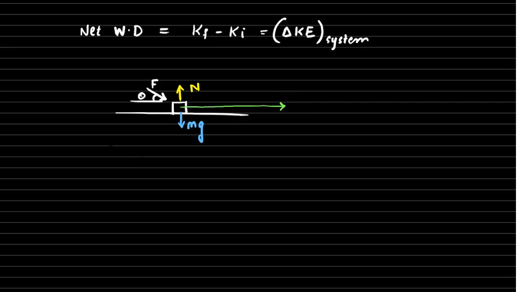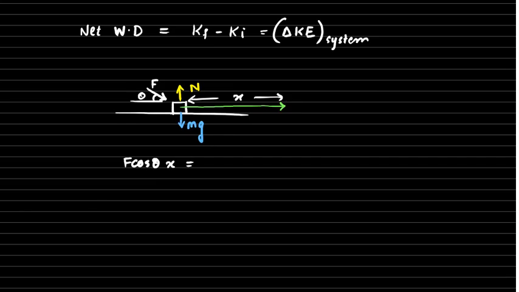So work done by all the forces: work done by normal reaction here happens to be 0 because displacement is perpendicular to normal reaction. So while taking dot product, N dot displacement is going to be 0. Similarly with mg, and similarly with the F sin theta component of force F. So the only component that is going to do work is F cos theta. Let us say the magnitude of this displacement happens to be x. So F cos theta x is the work done by the force F, or rather also the net work done on this body because no other force is doing work. There is no friction involved. So this is going to be equal to the change in kinetic energy.